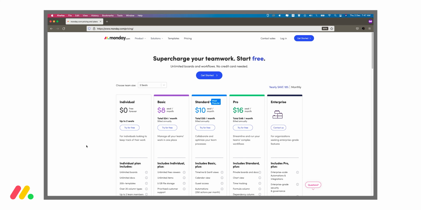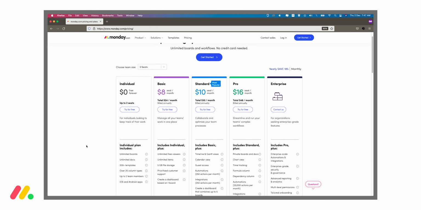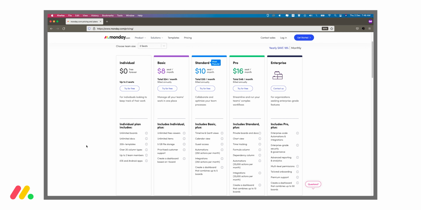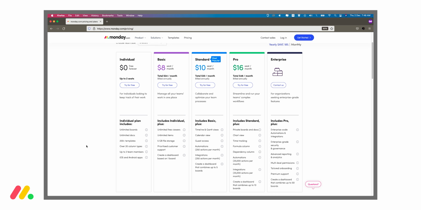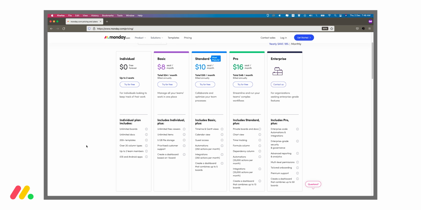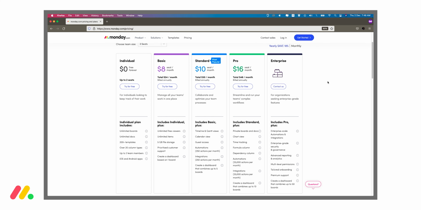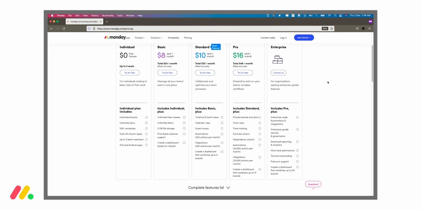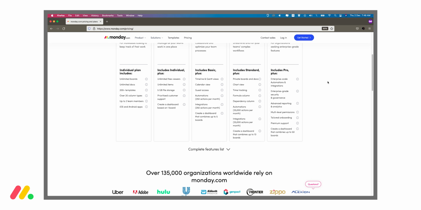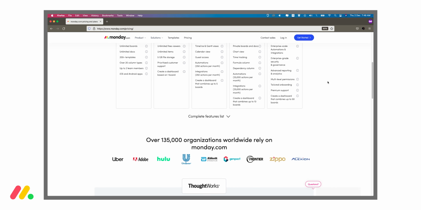Now coming down to the price of Monday.com, it has 5 plans: individual, basic, standard, pro and enterprise. So the individual plan is free with up to 2 seats, and then it is $8, $10, $16 per seat respectively. The minimum amount of seats required is 3, so it will cost $24, $30 and $48 a month if billed annually. The pricing is comparable to other programs in the market like Trello and Asana, etc.